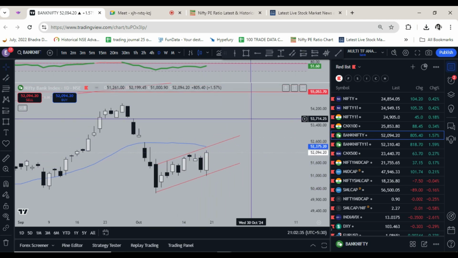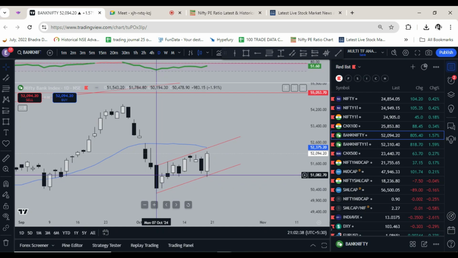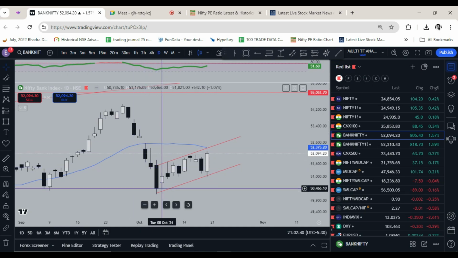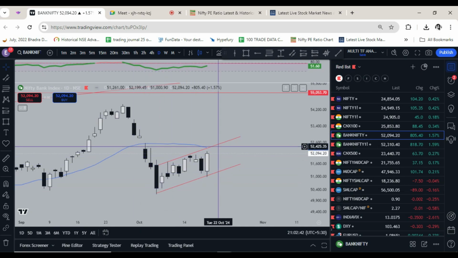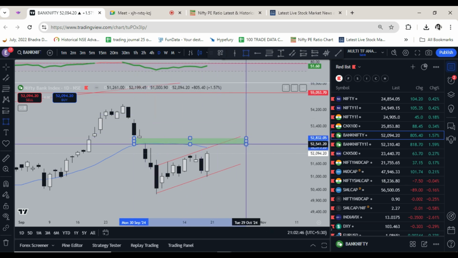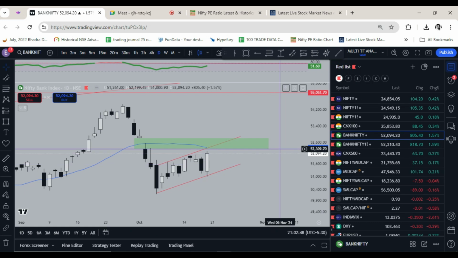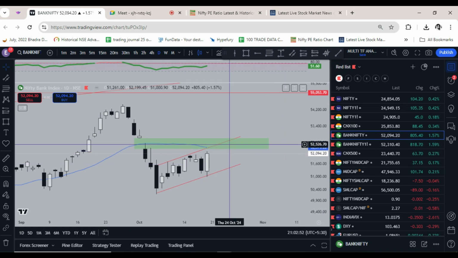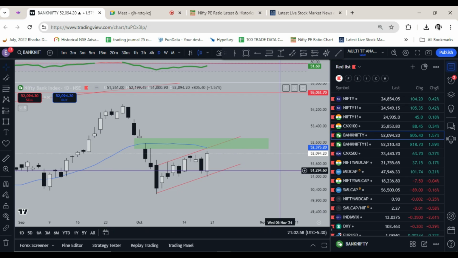But I think it is also looking like wave B. Wave A was sharp with multiple gaps, and now wave B is slowly trying to make its way, and somewhere it should reach these levels, 52350 to 52750, and from here this is the region where fresh selling can come. So there is no trend reversal in Bank Nifty as of now.